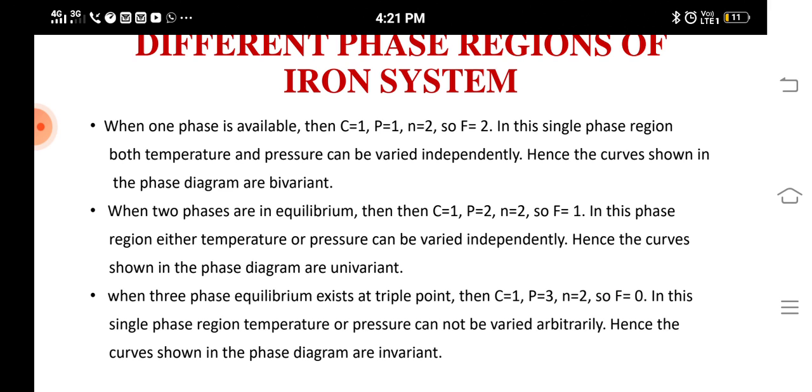Okay. In this we have seen the single component system, or one component system, or we can say the unary phase diagram, with the examples of the water system and the iron system. In that, we have seen the degrees of freedom for each.